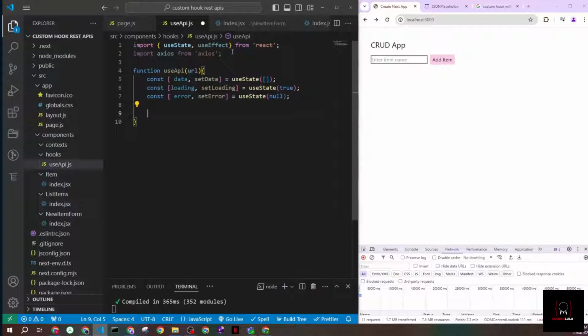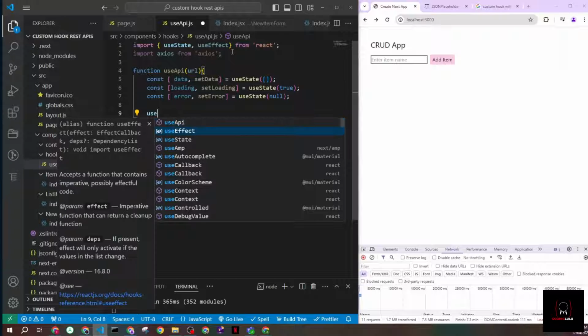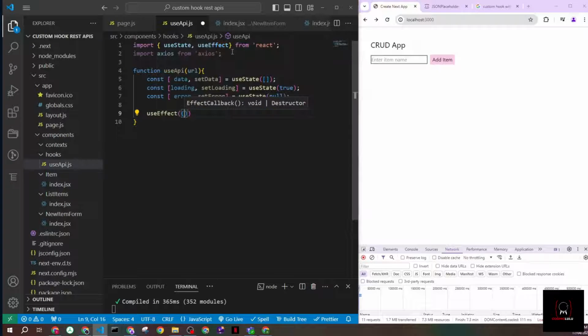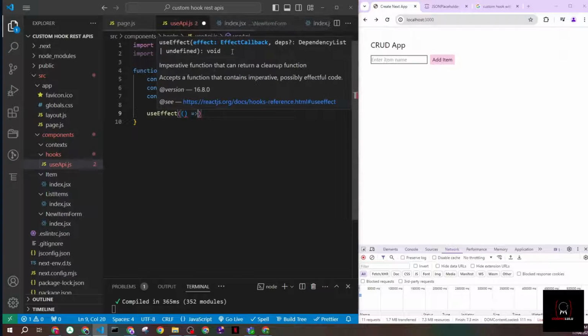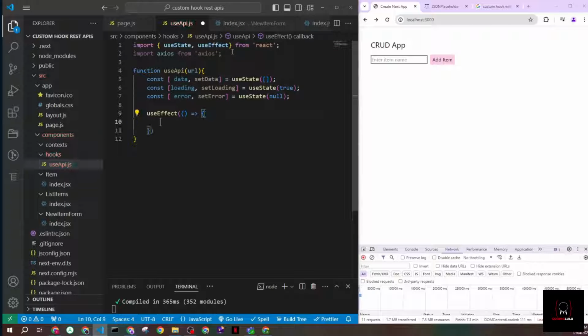Now I need to fetch my data, or get my API triggered and called. So I need to use useEffect. And useEffect, if you compare it to the class component, is just like the life cycle of your component. In class components, you used to have componentWillMount, componentDidMount, componentDidUpdate, and so on. In functional components or hooks, you don't have these life cycles anymore.